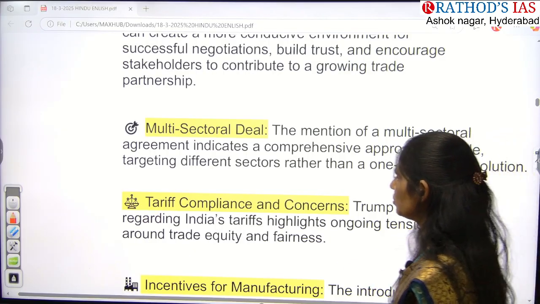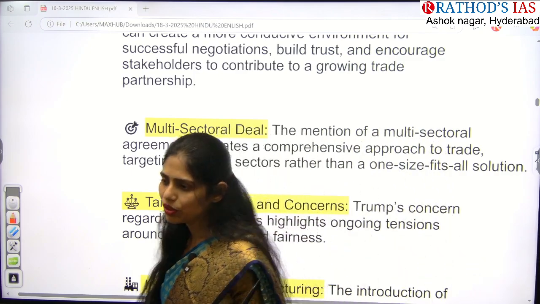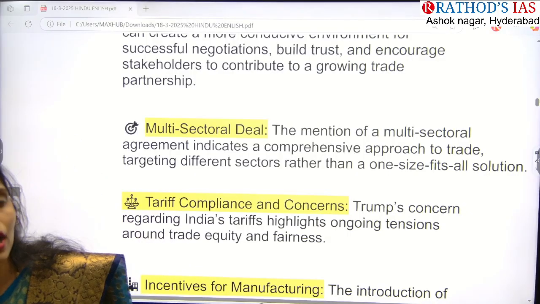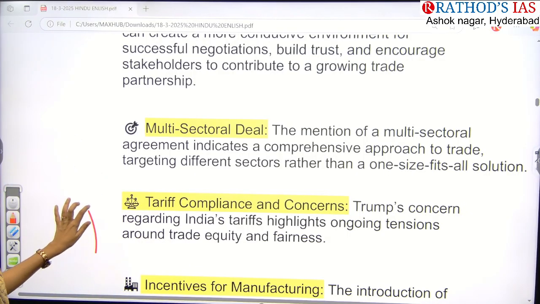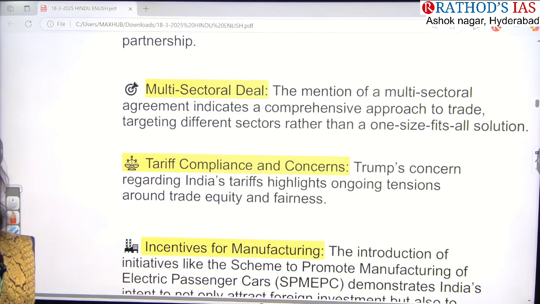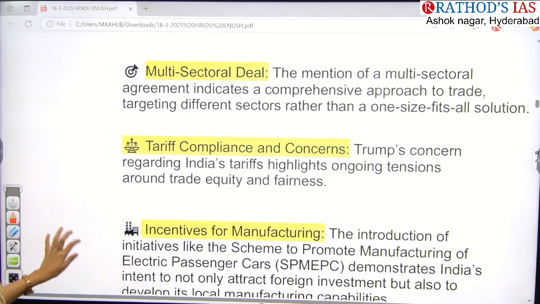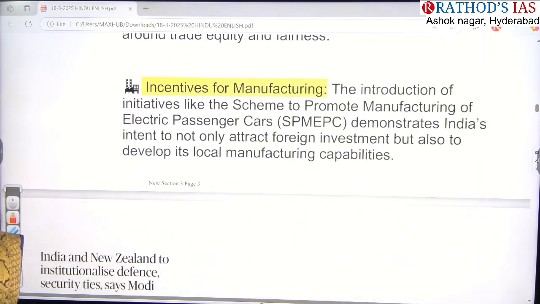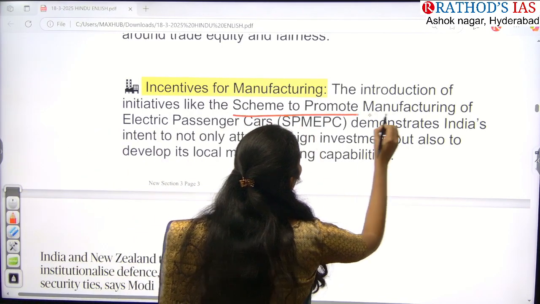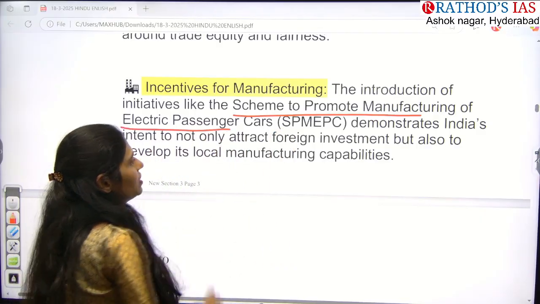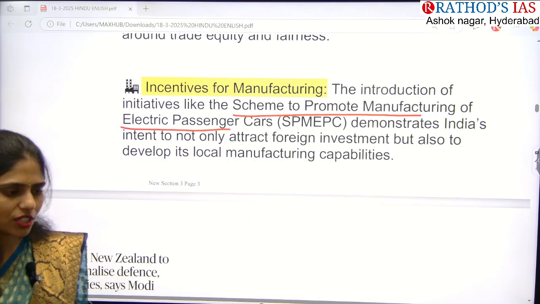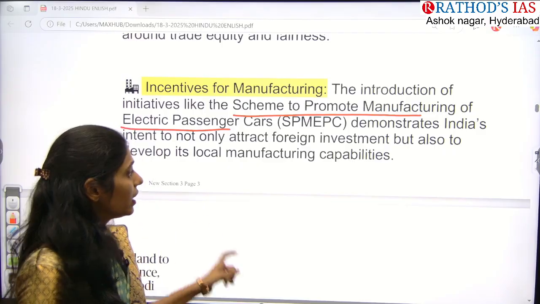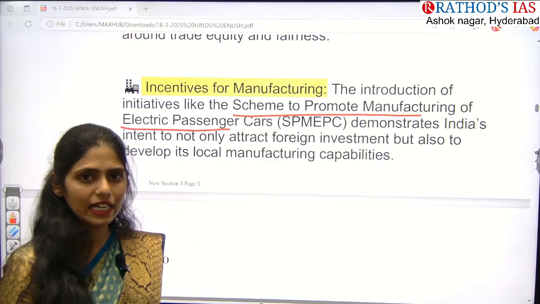And next, we have one great concern between India and US, that is the imposing of tit for tat tariffs. And we are focusing on trade equity and trade fairness now. And even we are focusing on providing some incentives for manufacturing. So we are focusing on initiatives like the scheme to promote manufacturing of electric passenger cars. Especially we are focusing on electric cars and trade of these electric cars between India and US.